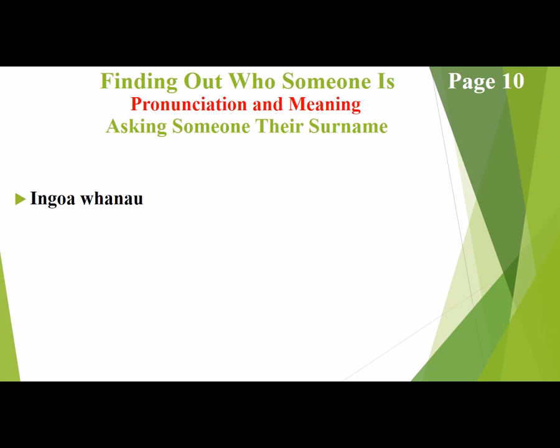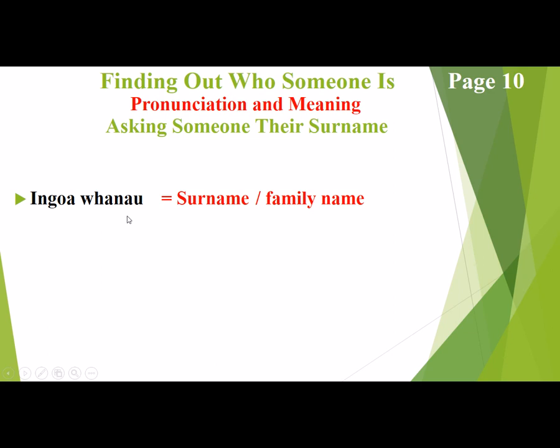Okay, moving on. So now we're going to take a look at ingoa whānau. Okay, so we know what ingoa is, which simply means name. Whānau, you may have heard it out in the world or around New Zealand. Whānau means family. Okay, so name, family, which simply means surname or family name.